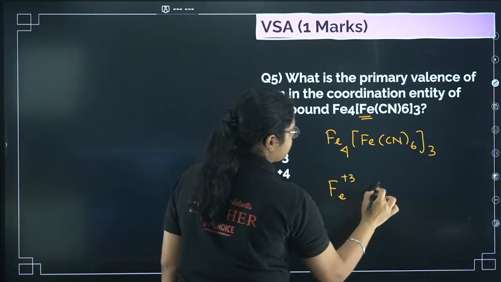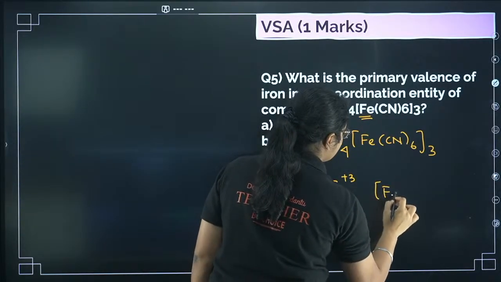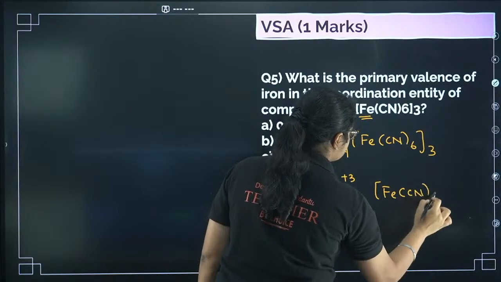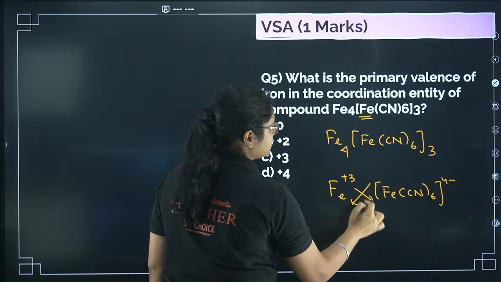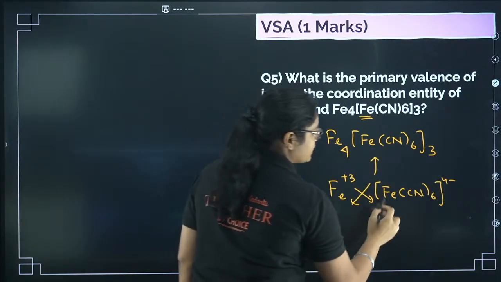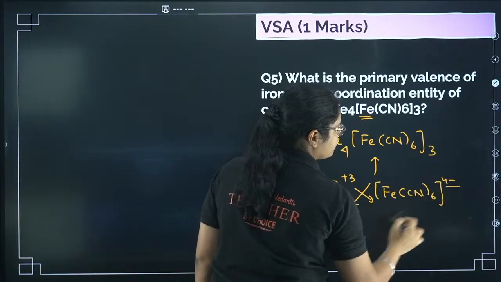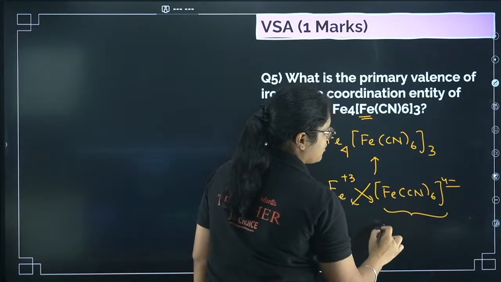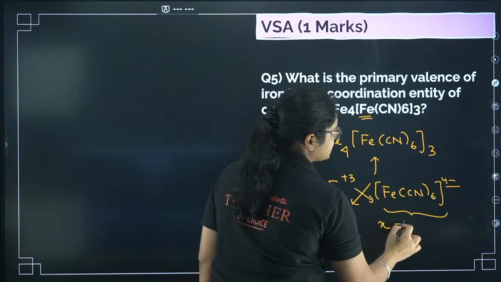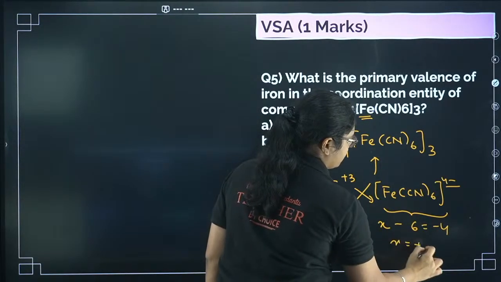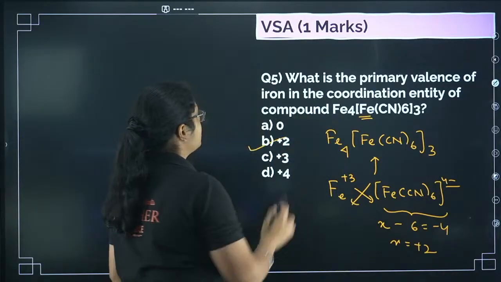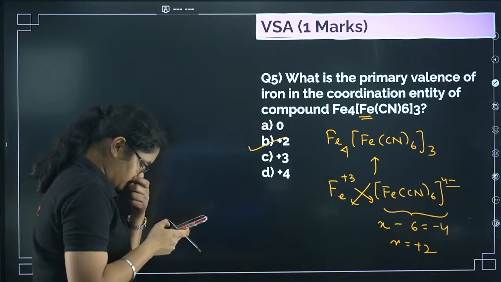This would be Fe3+ and you would have [Fe(CN)6]4-. When they are crisscrossed, you would get this compound. So what is the valency of this particular complex ion? 4 minus. So if I want to calculate the oxidation state of Fe, this is x, then I have minus 6, I have minus 4, x will give me plus 2 here. So that is why option number B.